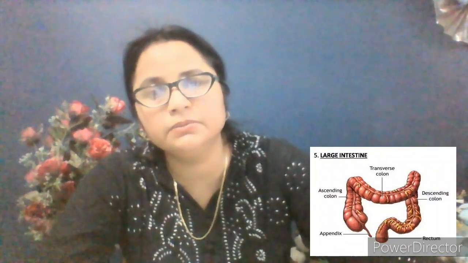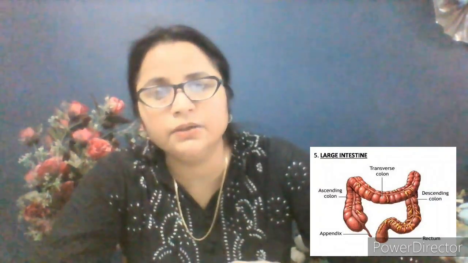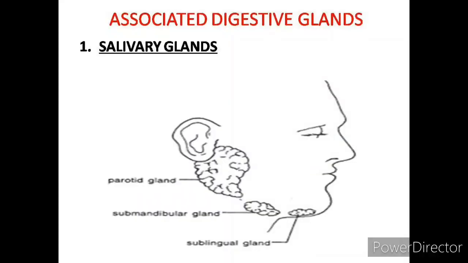And how is it removed from the body? The lower opening of the alimentary canal is known as the anus. So students, this is completed. The first part of the alimentary canal is the mouth. Second is the food pipe or esophagus. Third is the stomach. Fourth is the small intestine. And next is the large intestine.